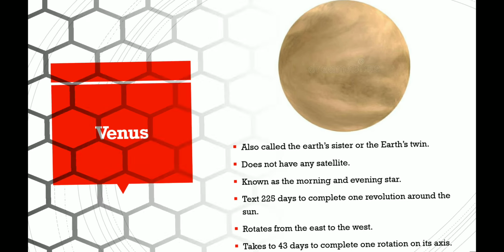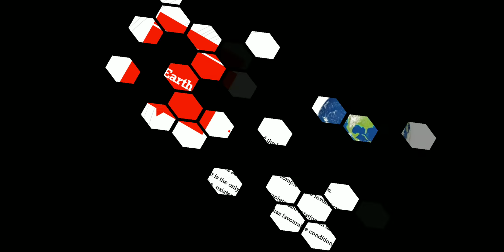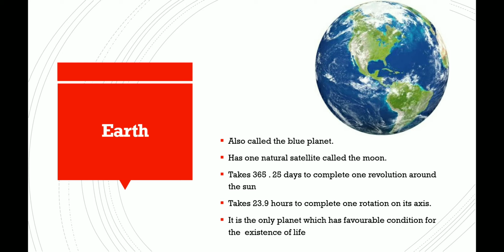Let's move on to the survival planet, or the planet which has life, that is Earth. Earth is also called the blue planet. Why is it called the blue planet? Because 3/4 of its surface is covered with water. It has one natural satellite which is called the Moon. Earth takes 365.25 days to complete one revolution and 23.9 hours to complete one rotation.